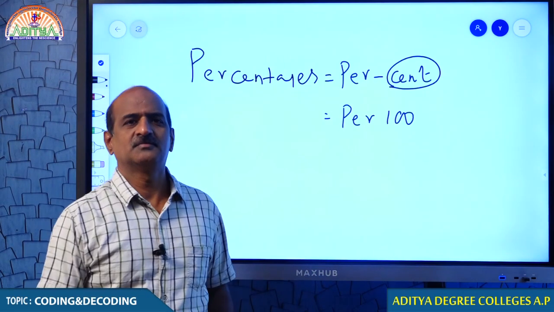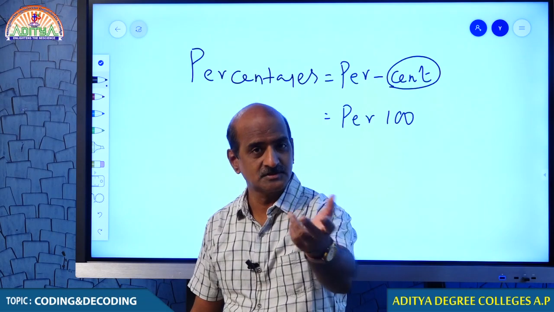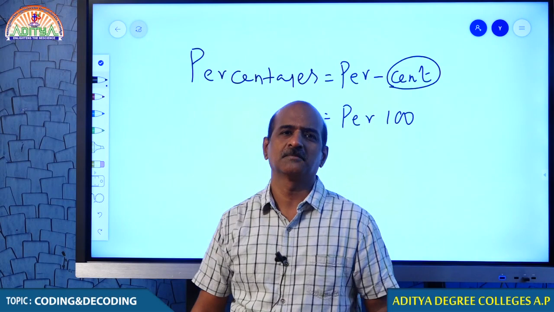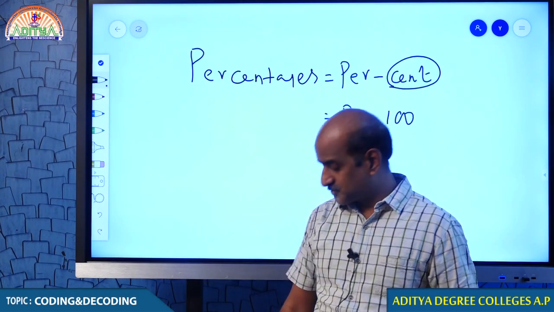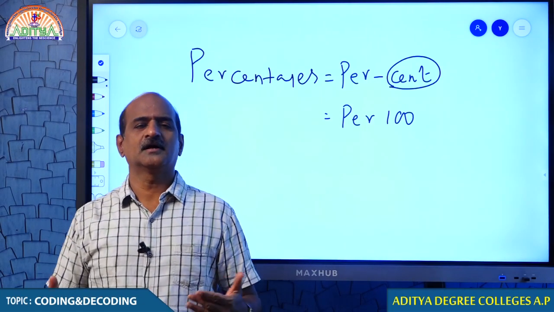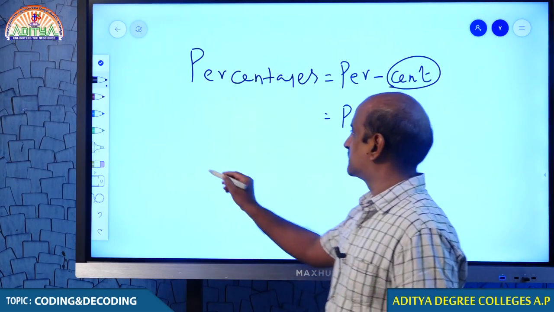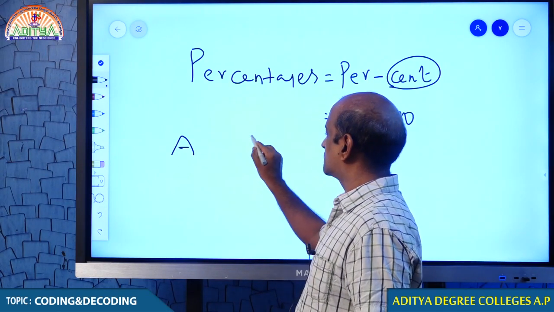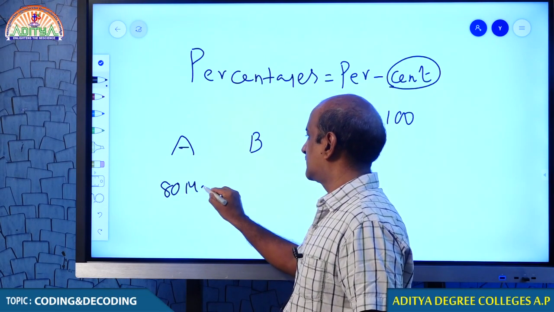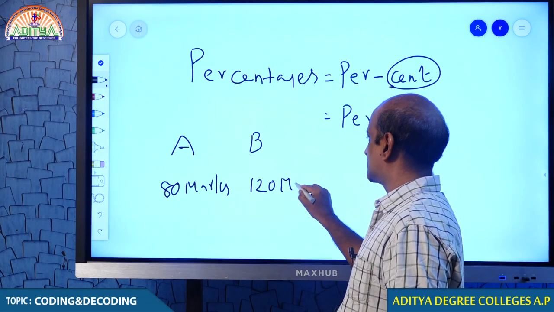The significance of percentage is that it is a comparison, because there is said to be some common term to compare. Students, I just want to be very fair to you. When it comes to comparing two people, let me suppose A and B: A got 80 marks in an examination, and B got 120 marks in an examination.